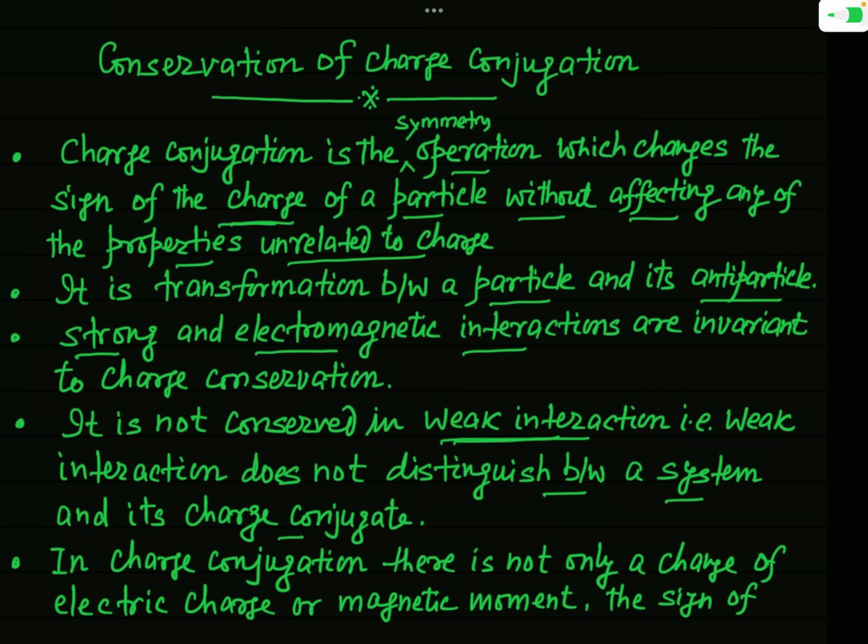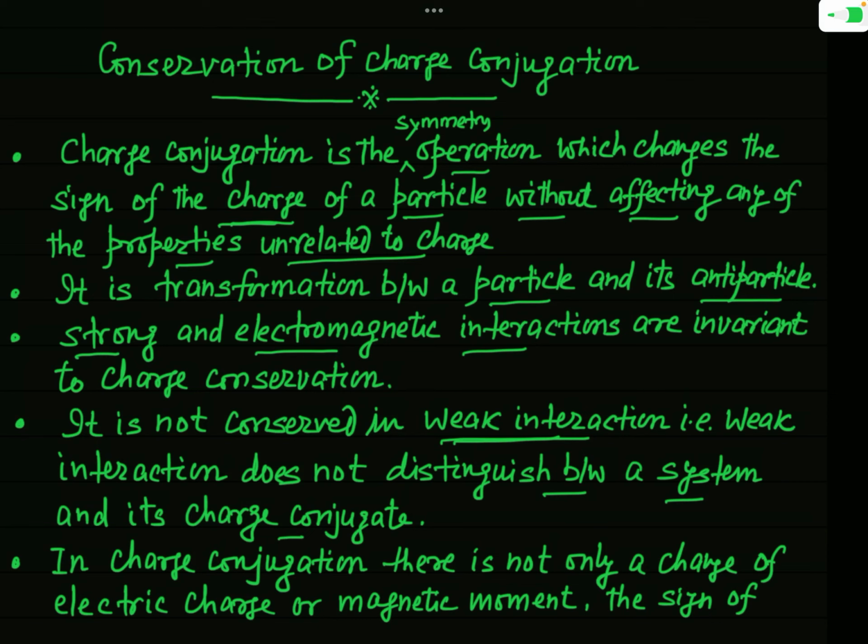It means in weak interaction you cannot differentiate what the particle was before the operation and what the particle will be after the operation. You cannot distinguish it. So we simply say that in weak interaction this charge conjugation does not remain conserved. Okay.